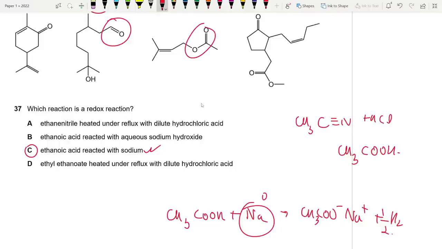Ethanoic acid with sodium hydroxide, CH3COOH plus NaOH, acid plus base reaction, neutralization, CH3COO minus Na plus H2O. This already had an oxidation number. Same goes for D, alright? These are wrong.